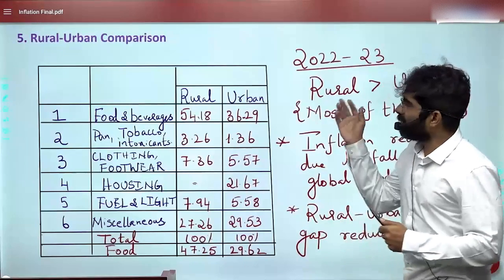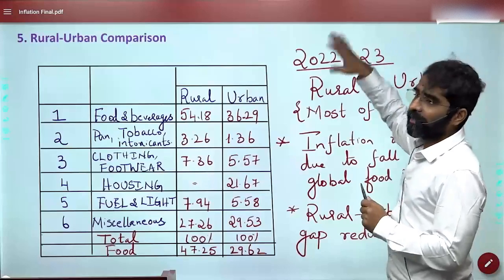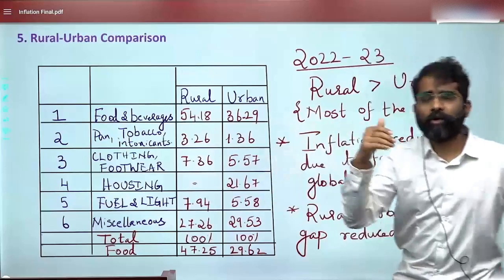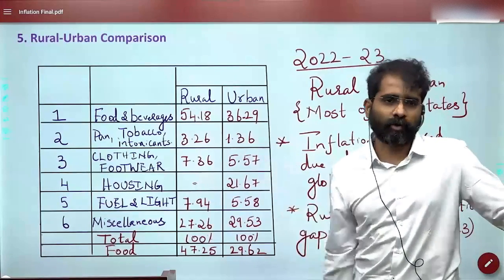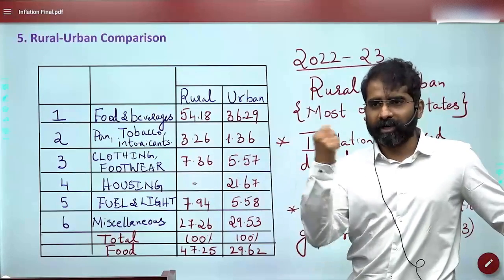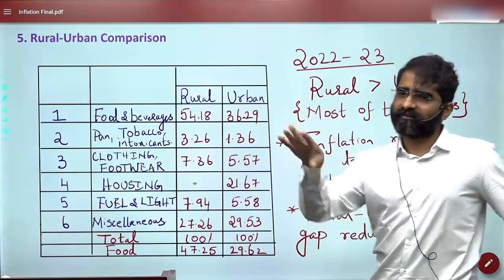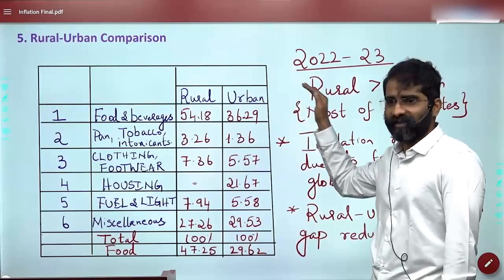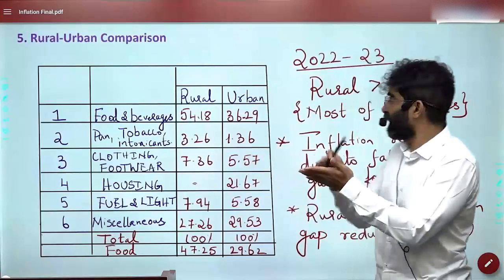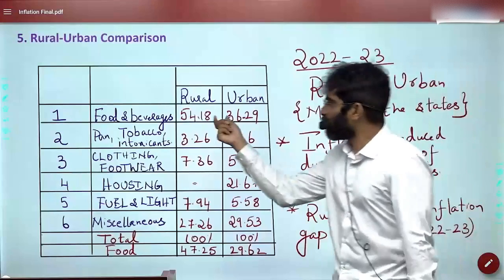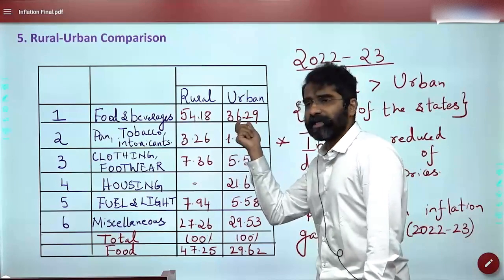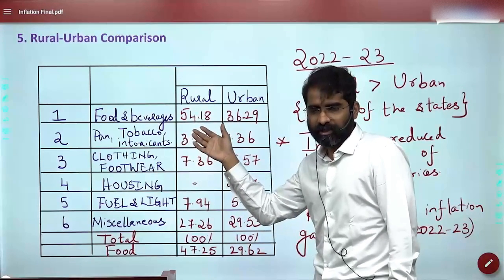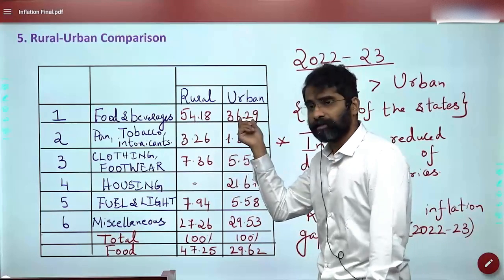During the COVID pandemic, urban inflation was actually high. But afterwards, urban areas slowly got more easy access to imported food. After COVID went off, imported food was available easily in urban areas, and because of that, urban inflation started reducing at a faster pace. When I talk about food inflation, food inflation started decreasing in 2022-23. The weightage is more for rural and less for urban, so you may think rural inflation should have reduced faster. But that's not the case. It is the urban inflation that has reduced faster.